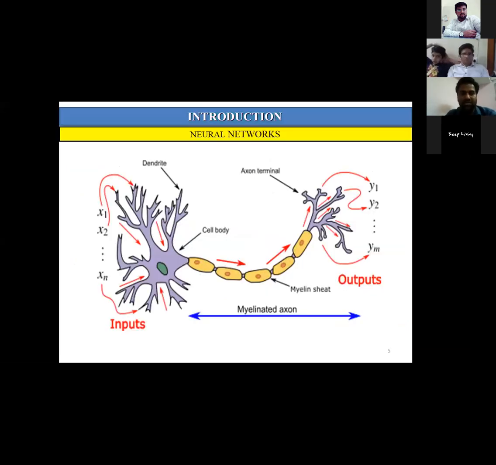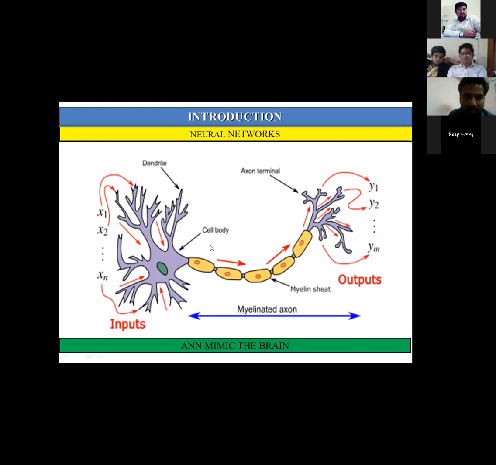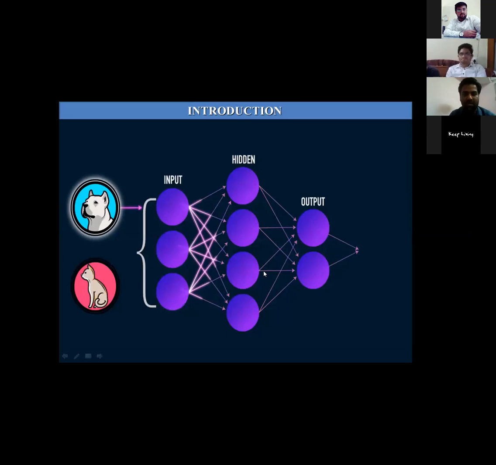So how does a neural network work? A neural network is part of artificial intelligence, and it mimics our brain. We have an input layer, an output layer, and a hidden layer in which the processing goes on. Here is the pre-processing part, here is the post-processing part, and in the hidden part the processing goes on. Suppose we have two outputs, and it will identify whether it is a dog or a cat. We give input from here, we get output, and meanwhile in the hidden layer the processing goes on.